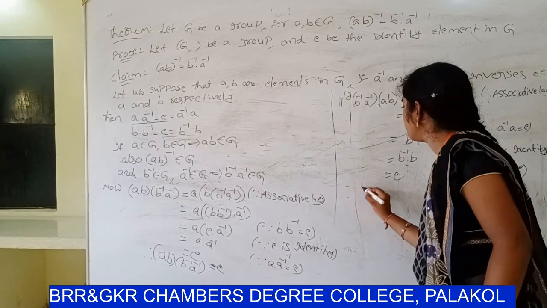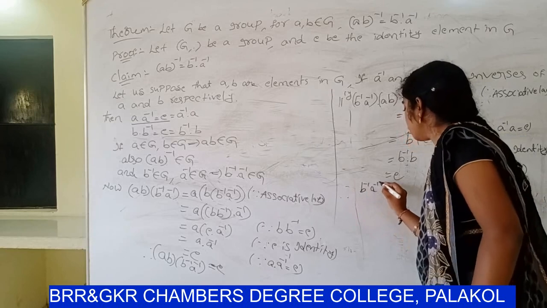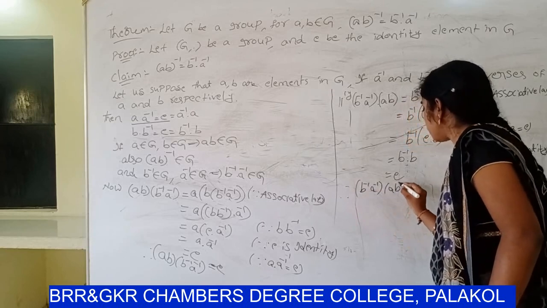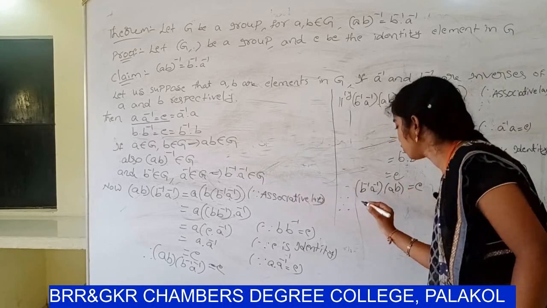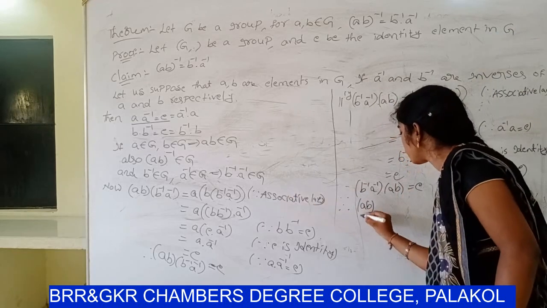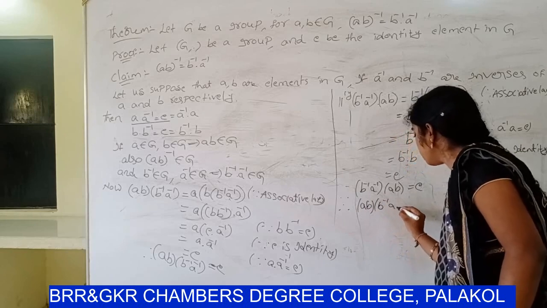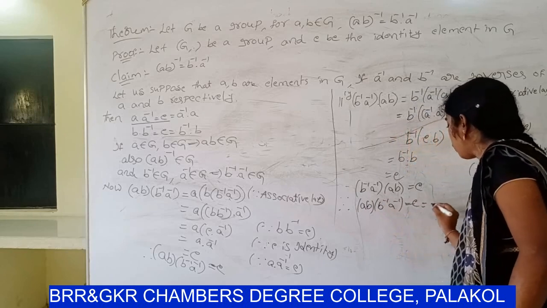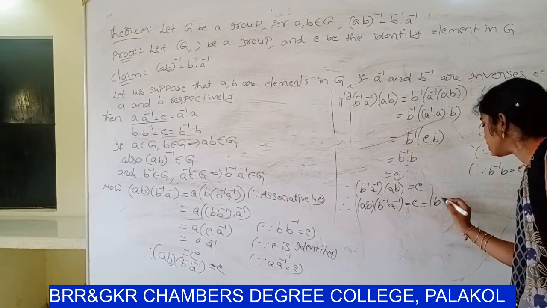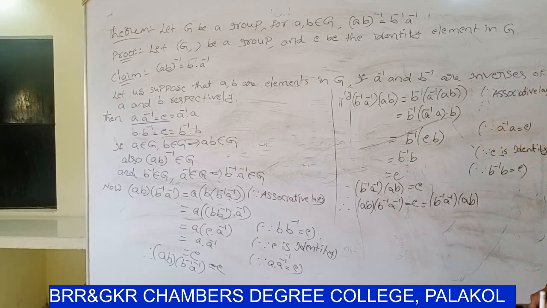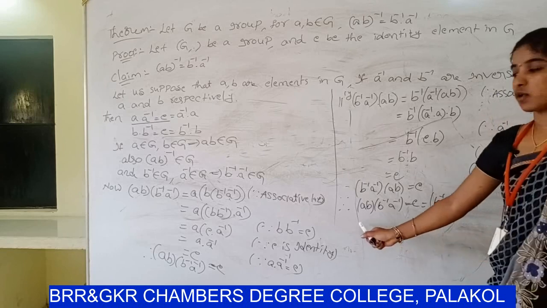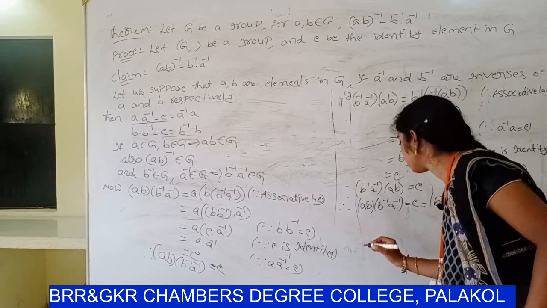So therefore B inverse A inverse into AB equal to E. So therefore AB into B inverse A inverse equal to E equal to B inverse A inverse into AB. So already you know that inverse property.